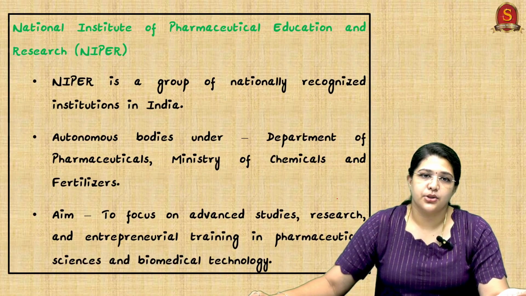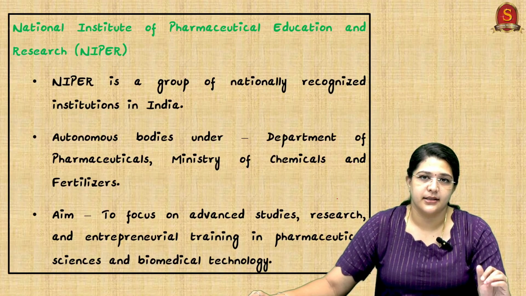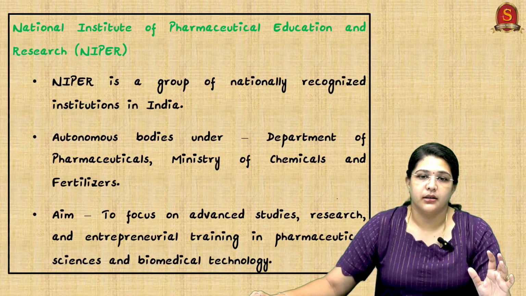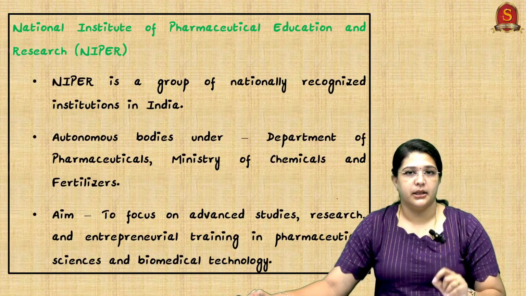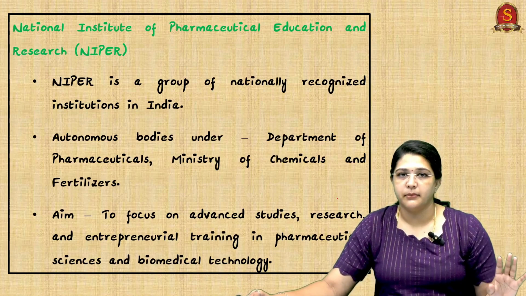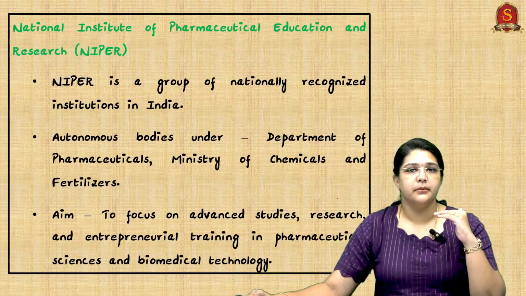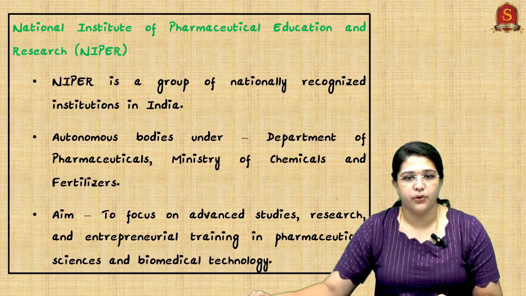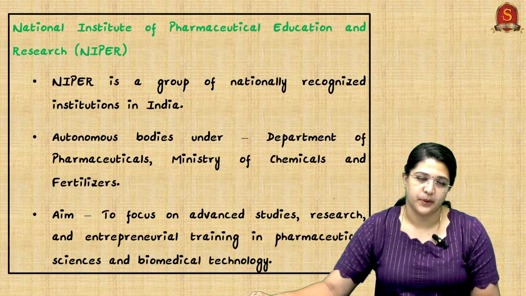Next is the National Institute of Pharmaceutical Education and Research. What is NIPER? It's a group of nationally recognized institutions in India. It is an autonomous body under the Ministry of Chemicals and Fertilizers. We should understand that the Department of Pharmaceuticals does not come under the Ministry of Health and Family Welfare, though we might think that way. No, it comes under the Ministry of Chemicals and Fertilizers. Very important concept. The aim is to focus on advanced studies, research and also training in various aspects.